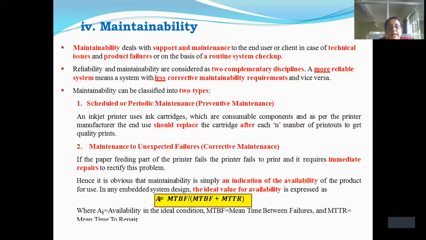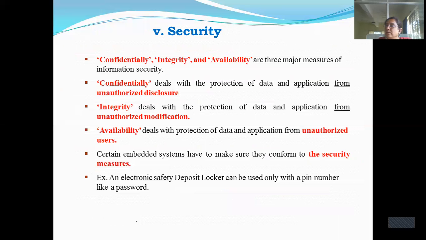So here the indication of the availability or the maintainability, how we would define it, is expressed as A_i, that is availability in the ideal condition, which is equal to MTBF divided by MTBF plus MTTR. That means the availability depends upon the failure and also the time to repair. So this indication of the availability, the maintenance, how it is done, is measured in terms of these parameters. Next you have the security.